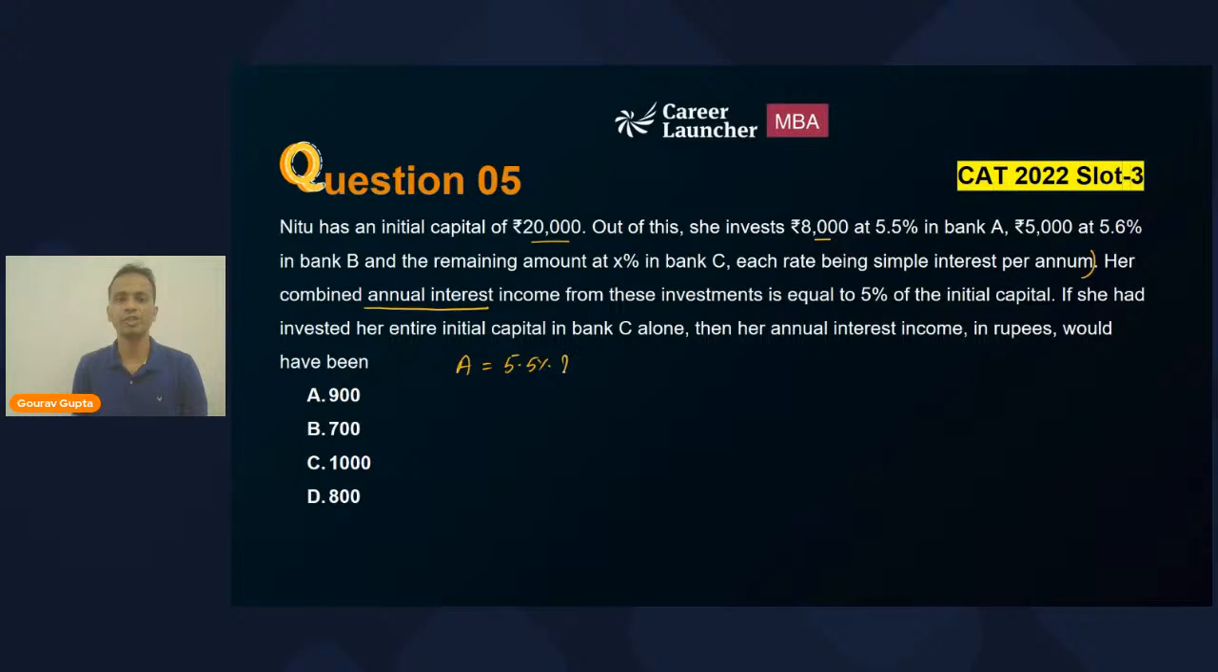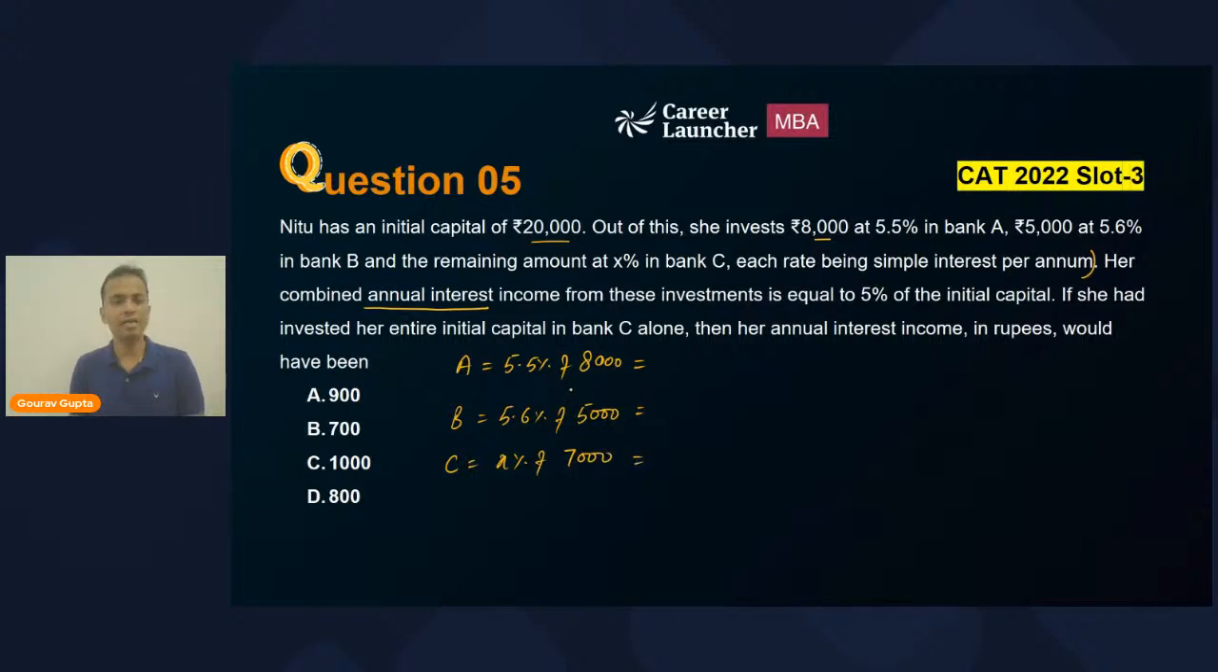5.5 percentage of 8,000. Meanwhile, you can write these values. From B, it will be 5.6 percentage of 5,000. And from C, it will be the remaining money. 8,000 and 5,000 is 13,000. 20,000 minus 13,000 is 7,000. So it will be X percentage of 7,000, right?